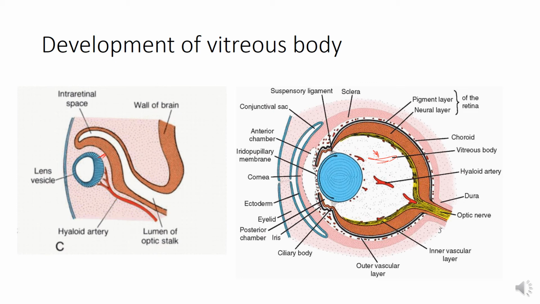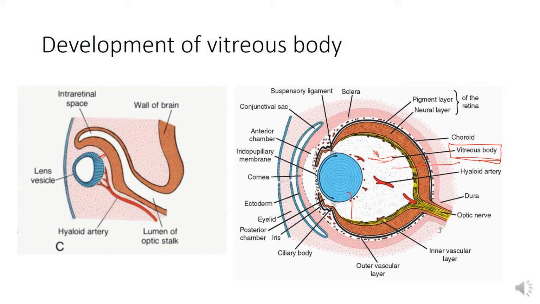Later, the mesenchyme that enters the optic cup through the choroid fissure gives rise to a transparent gelatinous substance. The network of cytoplasmic processes and the gelatinous substance together form the secondary vitreous body. So, vitreous body is derived from three sources. One is the mesenchyme, second is the lens fibers, and third one is the neuronal layer of retina.